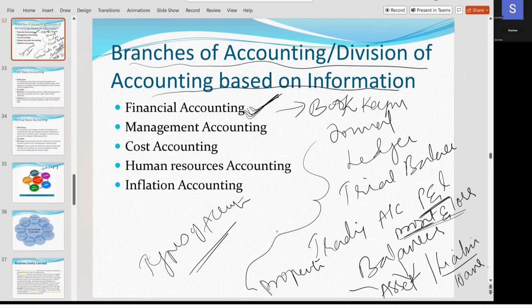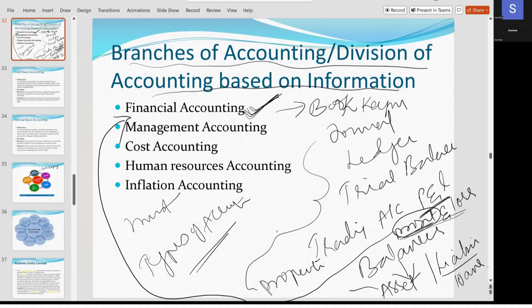And if I make an investment, when will I get my investment back? Will the customers come to me or not? So this part is called management accounting. What does management accounting say? If you are getting a profit in the business and want to invest it somewhere, it will help you decide how to invest, where to invest, and how much to invest. That is what is called management accounting. Understood? Yes, ma'am.